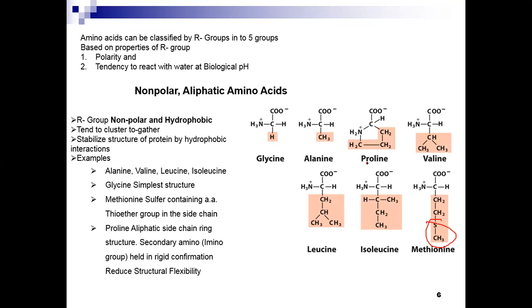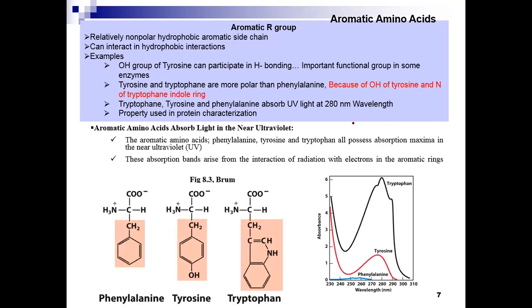It can contain the aliphatic side chain. It contains a ring-type structure, and it also contains a secondary amino group, as you can see. The secondary amino group is part of the ring.